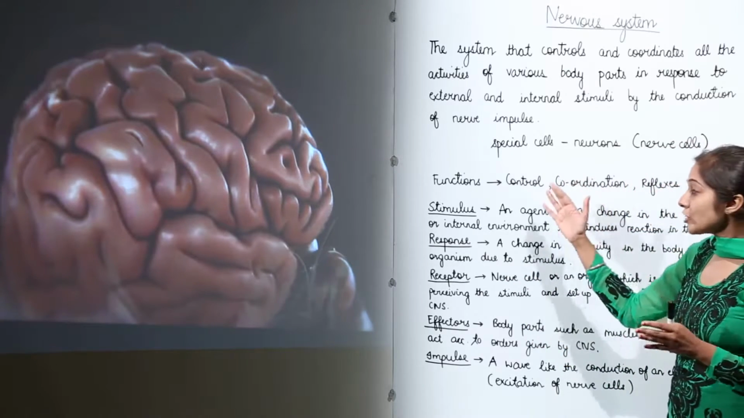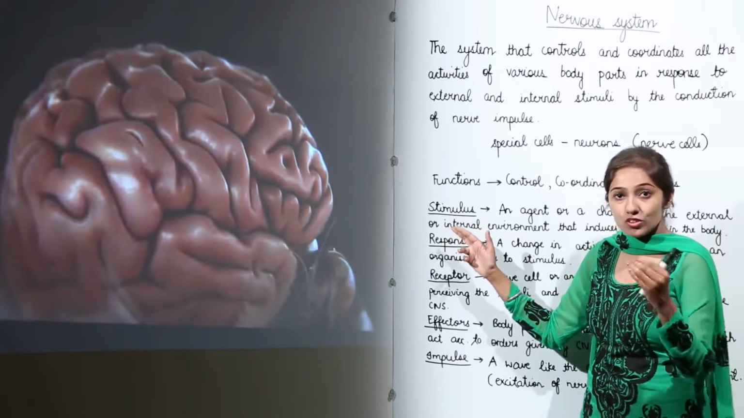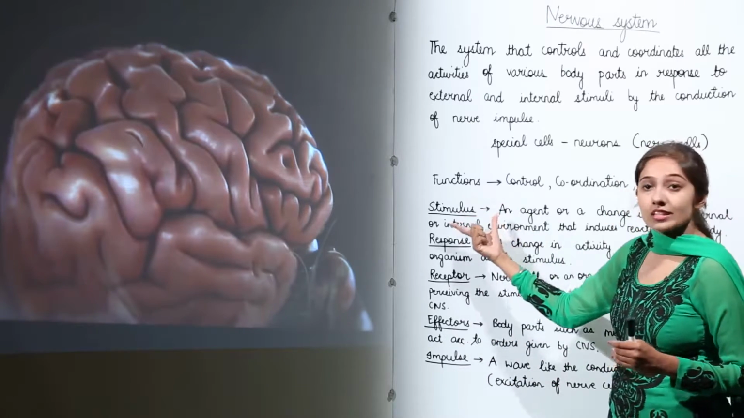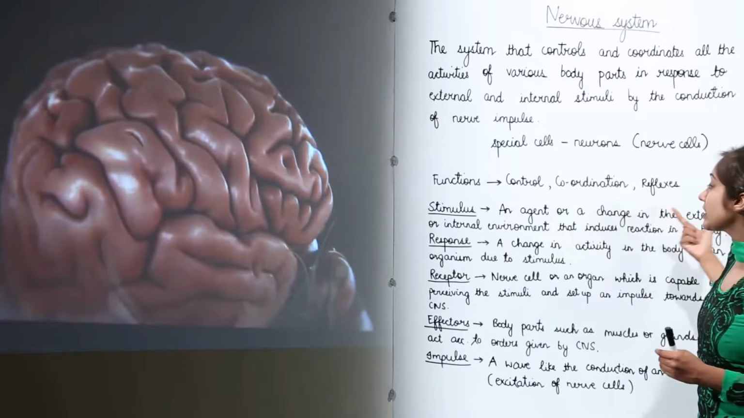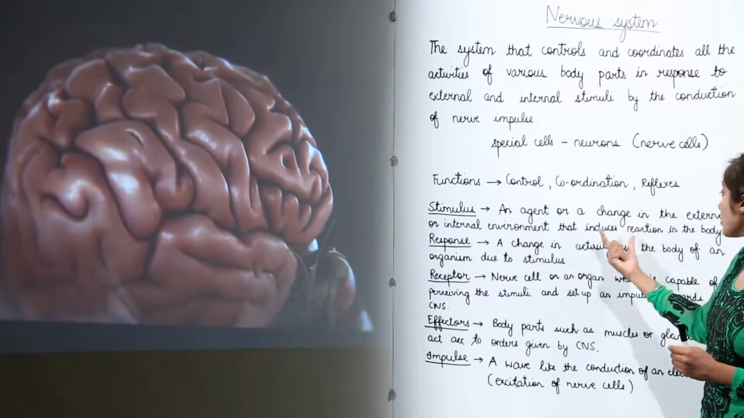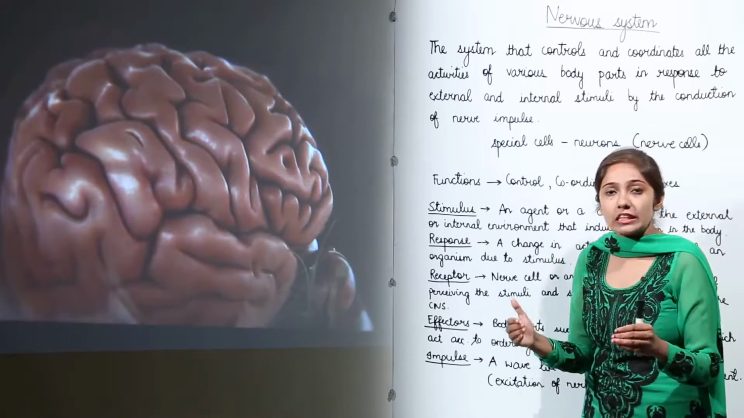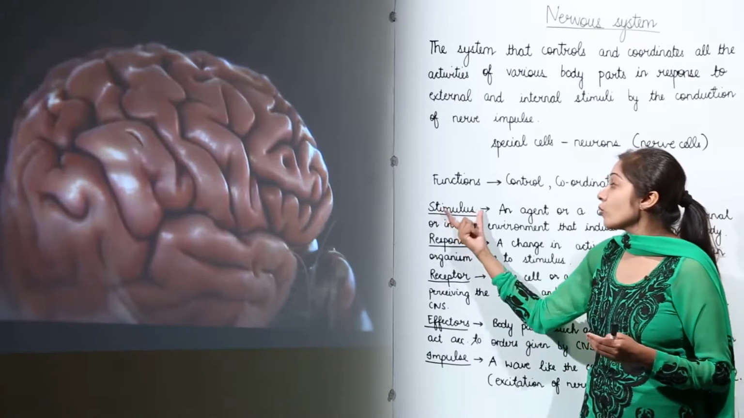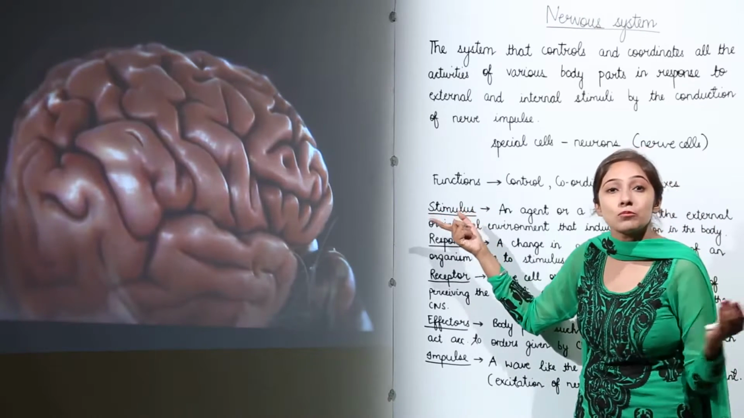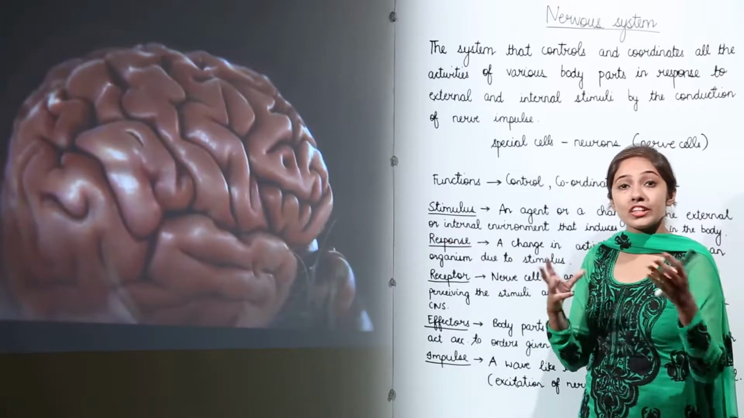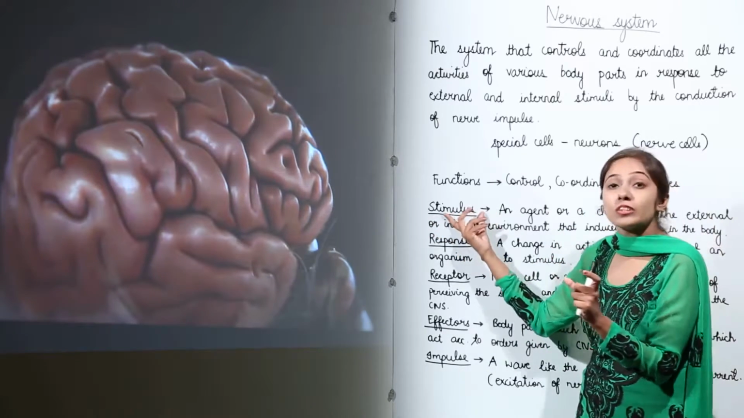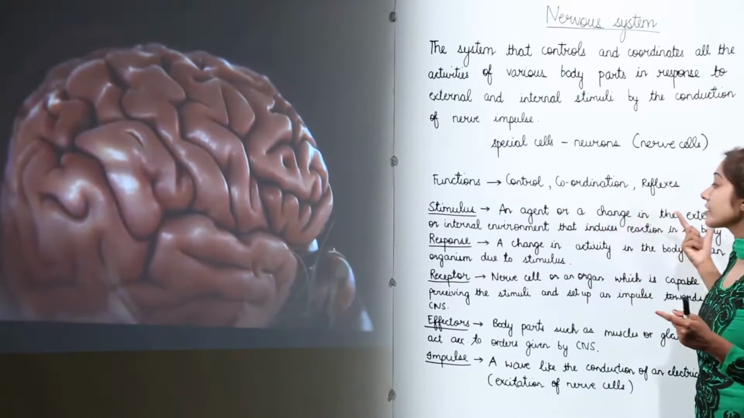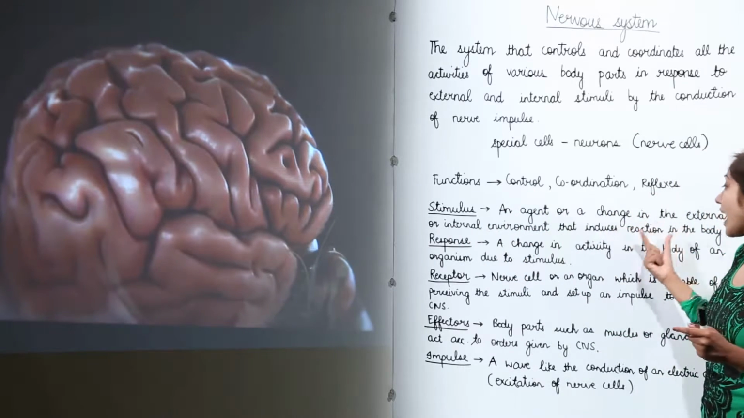Now, we are going to move to new terms: stimulus, response, receptor, effectors, impulse. What is a stimulus? Stimulus means an agent or a change in the external or internal environment that induces a reaction in the body. When there is some change in the internal or external environment which produces some change within you, that agent is known as a stimulus. For example, if there is a temperature change, that temperature is the stimulus.